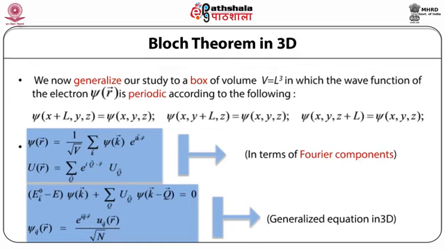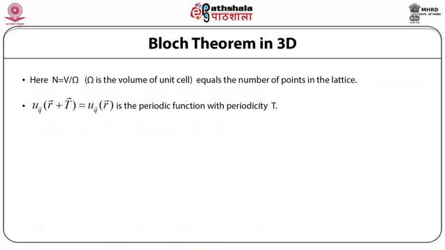Thus, we get a very similar result. That is phi q as a function of r is equal to e raised to power i q dot r u q r divided by root N. So this is a generalized Schrödinger equation in Fourier space in 3 dimension. Now here, if you take the capital N is equal to V divided by capital omega, where capital omega is the volume of unit cell, equals the number of points in the lattice. Also, u q r plus T is equal to u q r, a periodic function with periodicity the vector T.